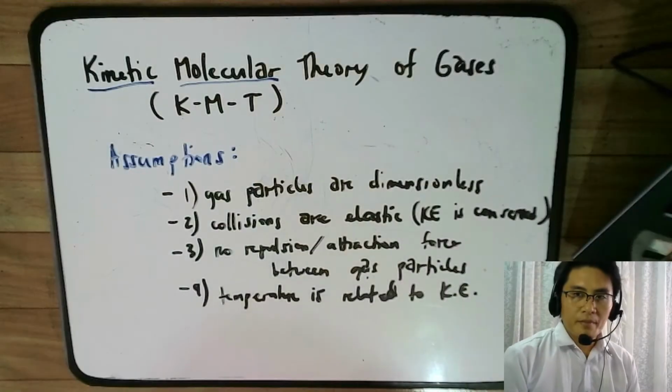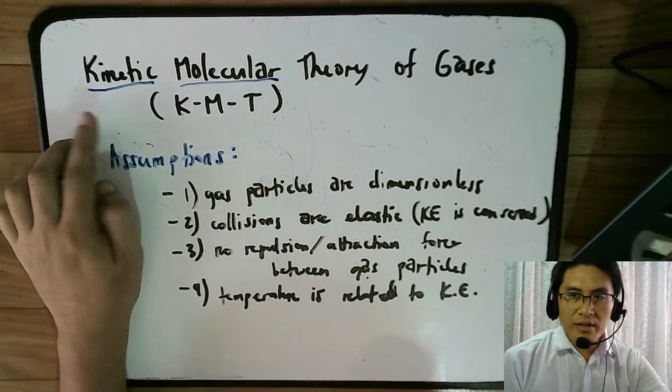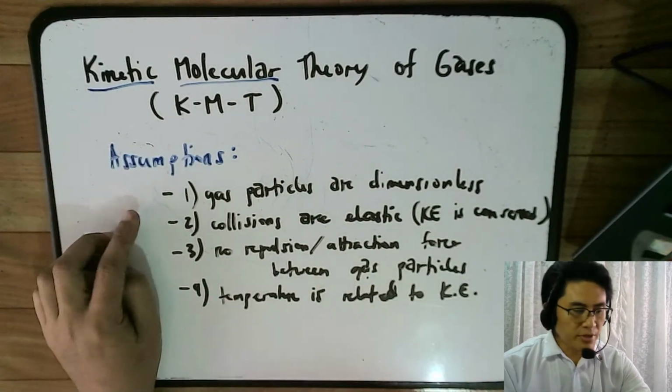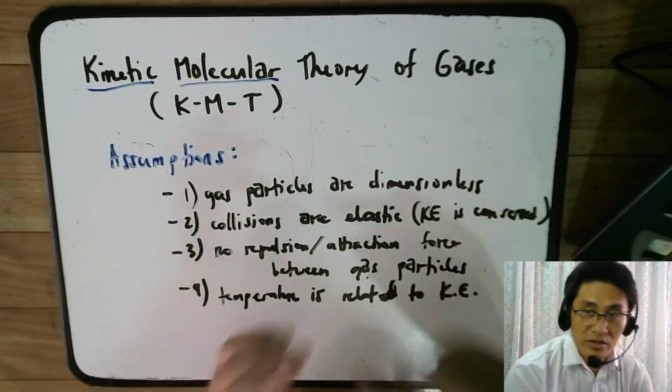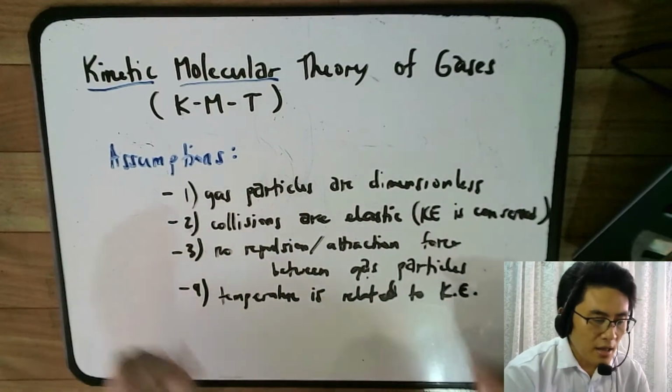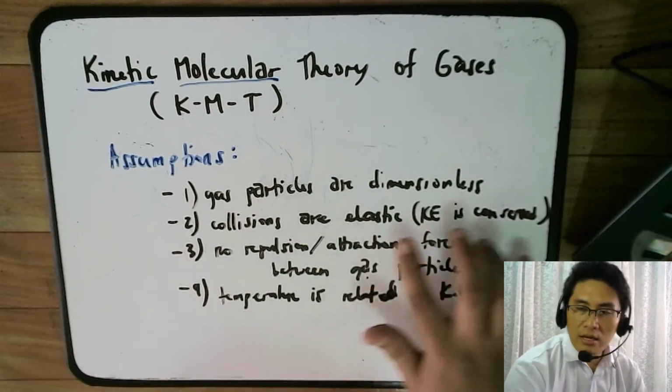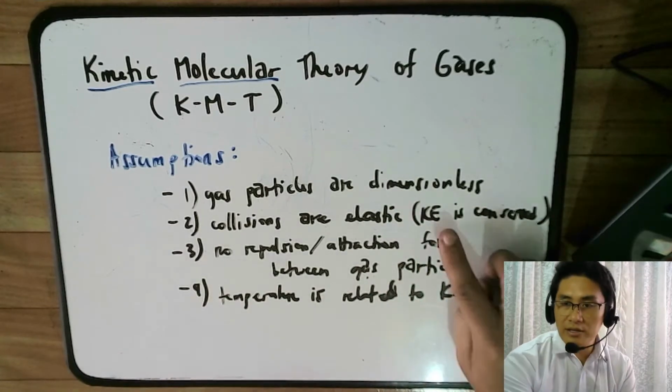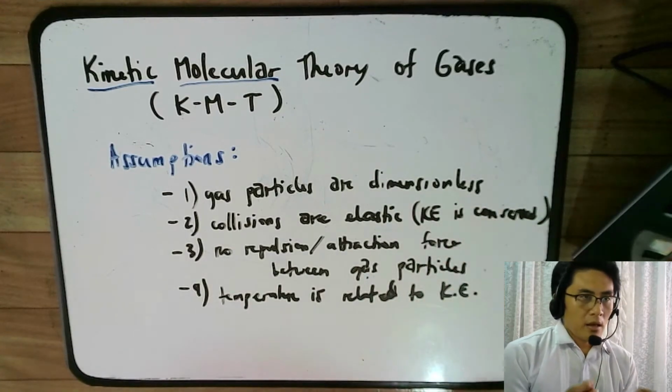This video is about the kinetic molecular theory and the ideal gas law. So if you remember, for the kinetic molecular theory, we made several assumptions. Number one, that the gas particles are dimensionless, so they are very small compared to their distances. Number two, that when they collide, there is a completely elastic collision, meaning the kinetic energy is conserved.